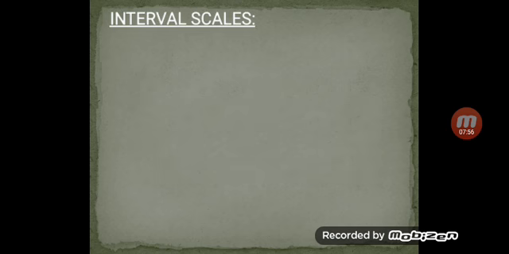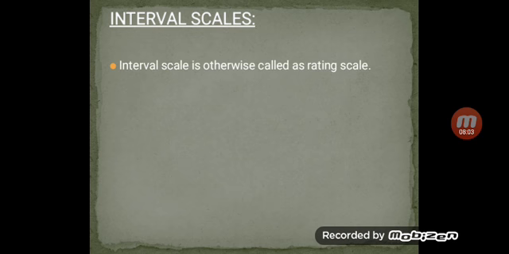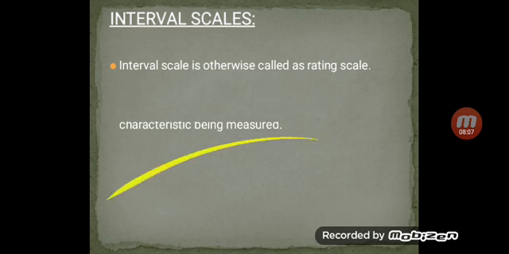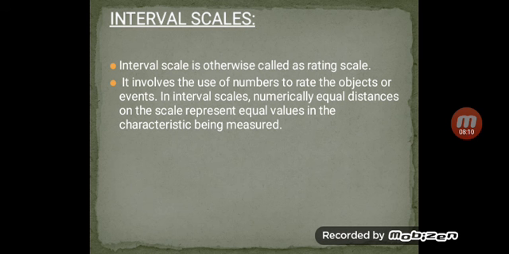Next is the interval scale. What is the interval scale? The name itself tells it is an interval. Interval scale is otherwise called a rating scale. It involves the use of numbers to rate the objects or events. Here also they use numbers to rate. In an interval scale, numerically equal distance on the scale represents equal value in the characteristic being measured. They use numbers, which means they use different types of intervals.